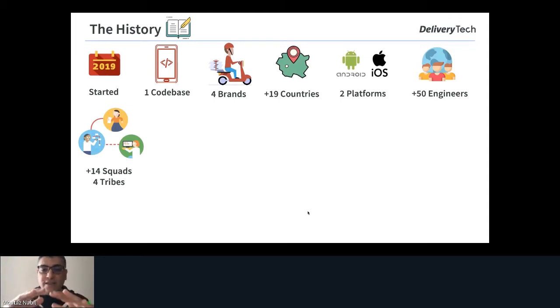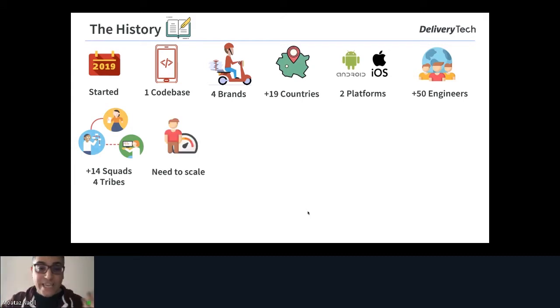We have vertical squads working on different features, and these squads are under tribes. We have more than 14 squads split across 4 tribes, and the engineers are a mix of test automation and mobile engineers for Android and iOS.